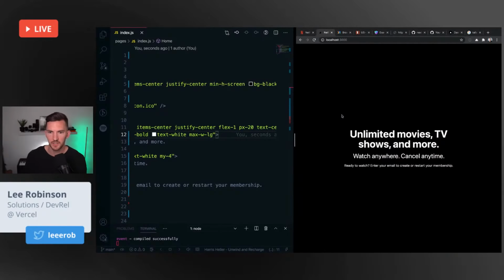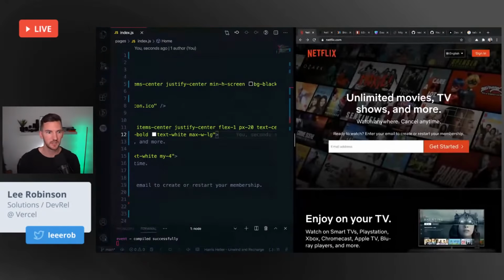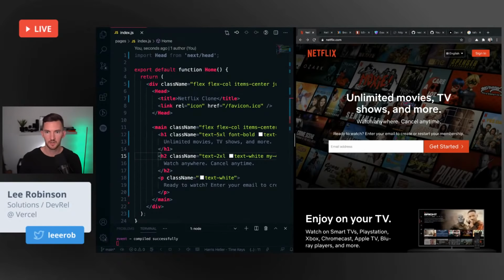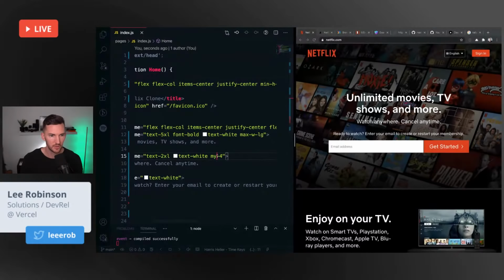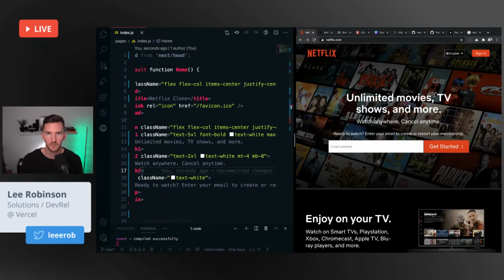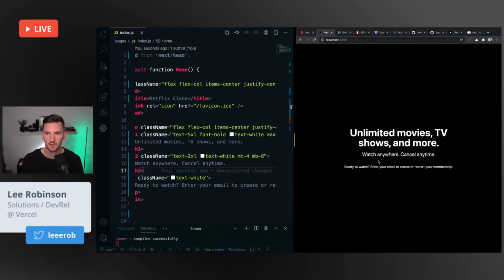Watch anywhere, anytime. I feel like watch anywhere is still a little large. We'll do 2x there. And then there's also more padding on the bottom. So while we might want margin top 4, let's do margin top. Let's do 8 on the bottom. Cool.